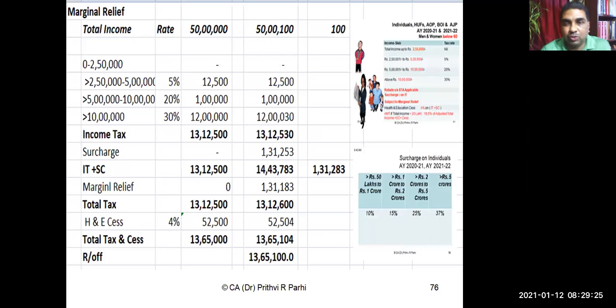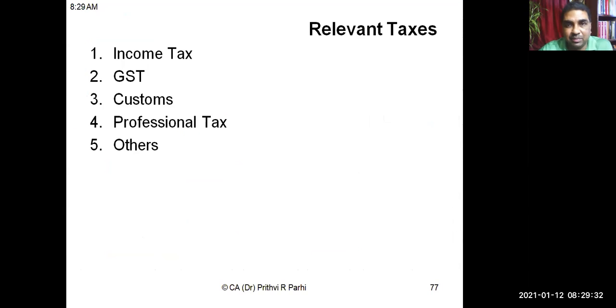Okay. So now, we have already understood various tax rates. Is it clear to you up to this, as regards tax rates? Yes, sir. Okay, thank you. Yes, sir. Thank you very much.